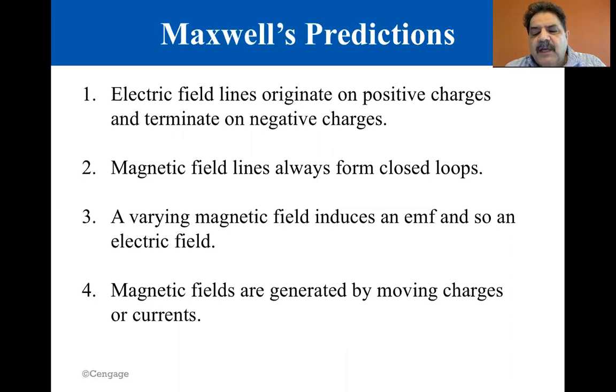The first statement is a consequence of the nature of electrostatic force between charged particles, given by Coulomb's law. It embodies the fact that free charges, electric monopoles, exist in nature. The second statement, that magnetic fields form continuous loops, can be seen in the magnetic field lines around a long straight wire, which are closed circles, and the magnetic field lines of a bar magnet, which form closed loops.